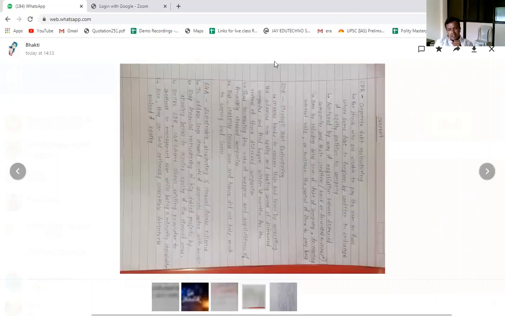One is called CDR. CDR means corporate debt restructuring. Corporate means the corporate companies which have borrowed a loan from the bank. If they are not able to repay their loan properly, then there was restructuring of the corporate loan. That is what is called corporate debt restructuring. It is mentioned here that for those who are unable to pay the sum in full, the debt is forgiven by the creditor in exchange for an equity position in the company.